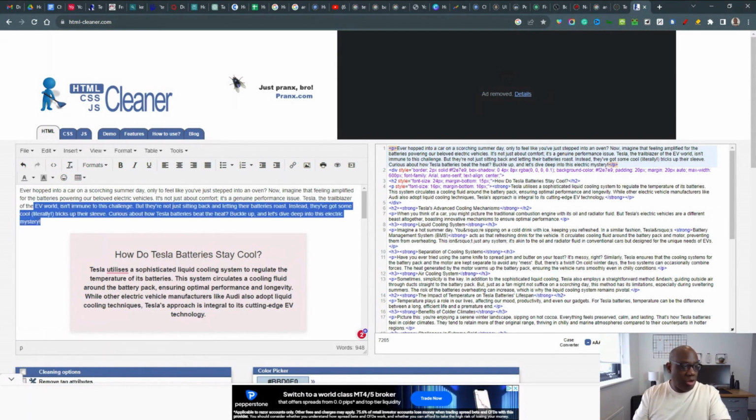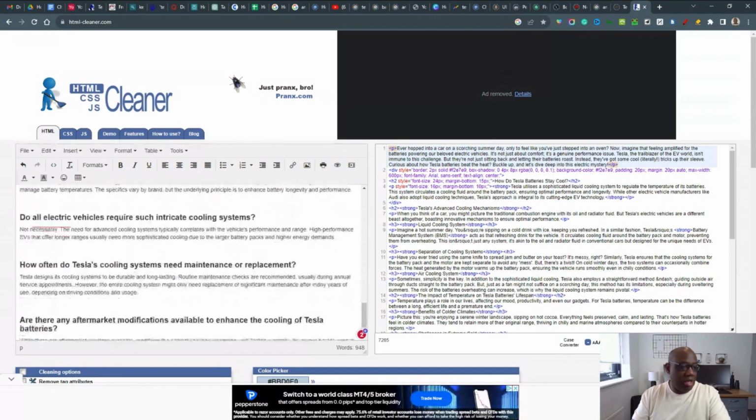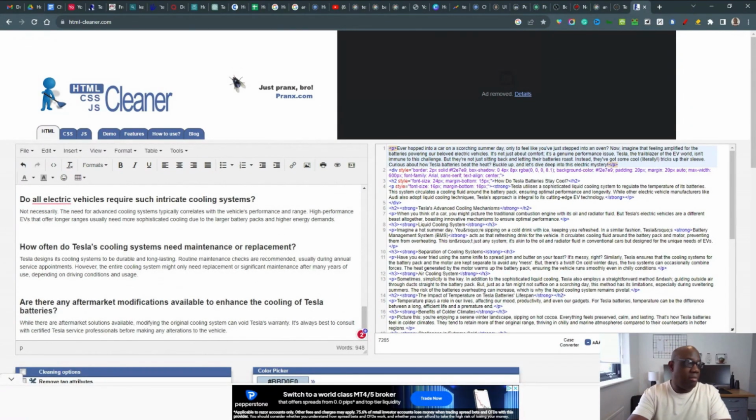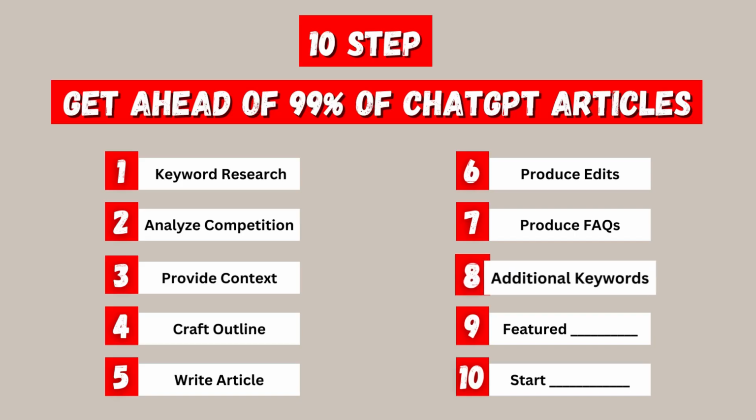So we've got our intro, which is different to all the other GPT articles. We've got our featured snippet here. Again, you don't need to put it into a box. You don't need to do anything special other than maybe just highlighting it, and in most cases, you don't even have to do any of that at all. You just make sure that you cover the question very, very early on within the article. We've got the article just here, and also we've got our FAQs at the very bottom as well. So at the moment, we're giving our article as much chance to rank as possible compared to the other ChatGPT articles already out there.